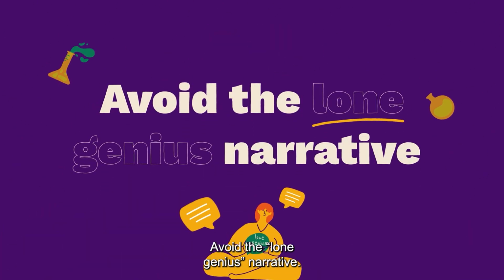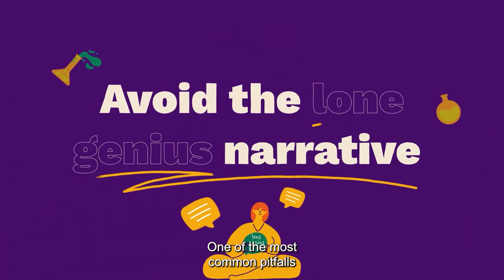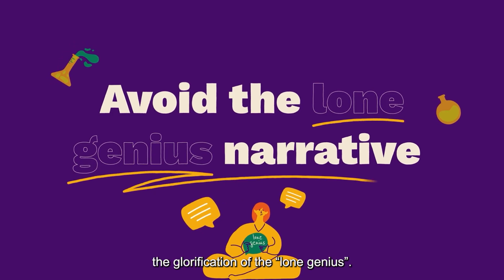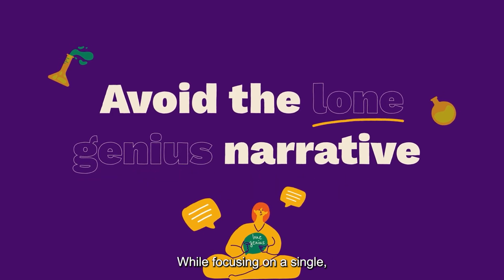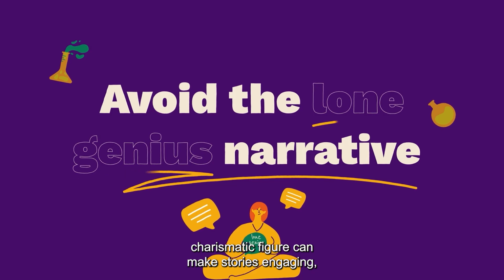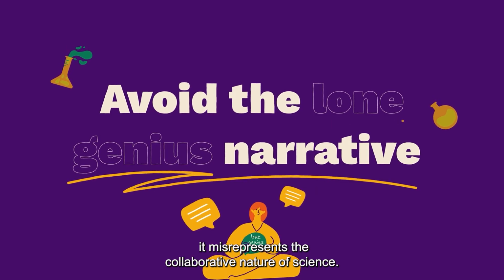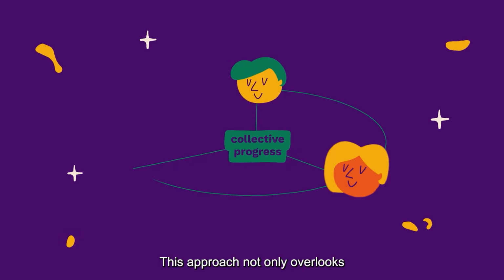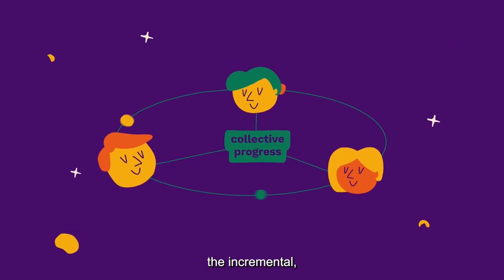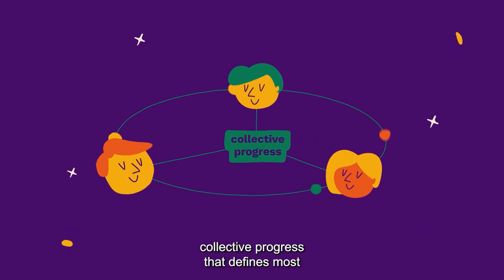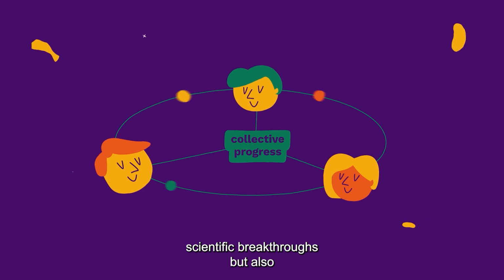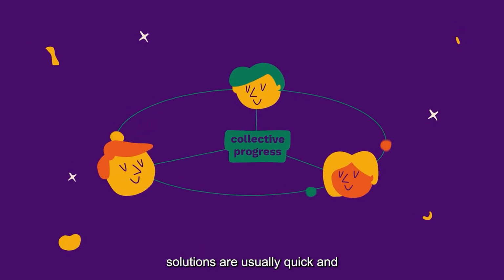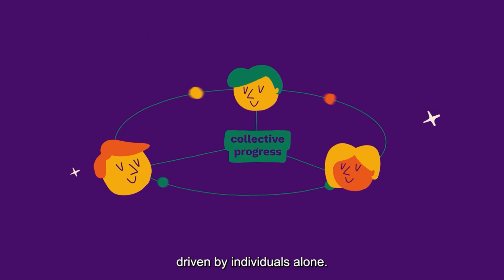Avoid the lone genius narrative. One of the most common pitfalls in science storytelling is the glorification of the lone genius. While focusing on a single charismatic figure can make stories engaging, it misrepresents the collaborative nature of science. This approach not only overlooks the incremental collective progress that defines most scientific breakthroughs, but also creates unrealistic expectations in the general public that solutions are usually quick and driven by individuals alone.